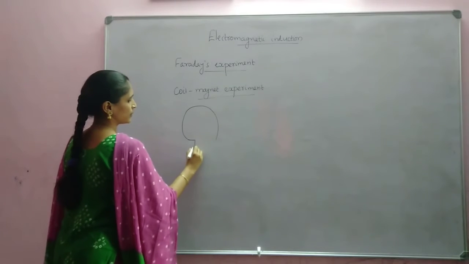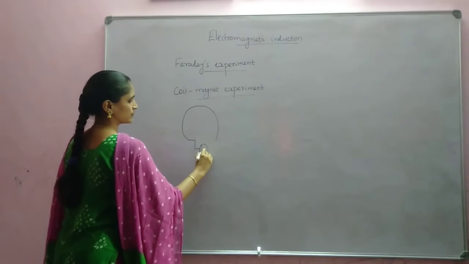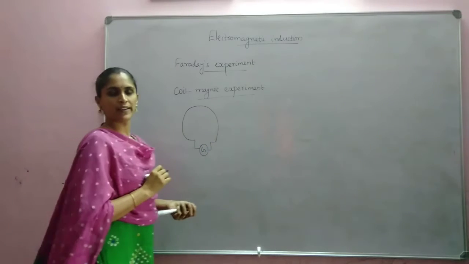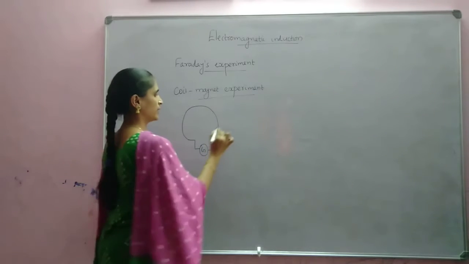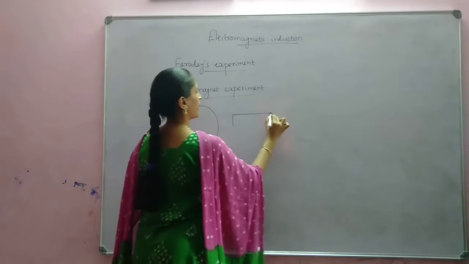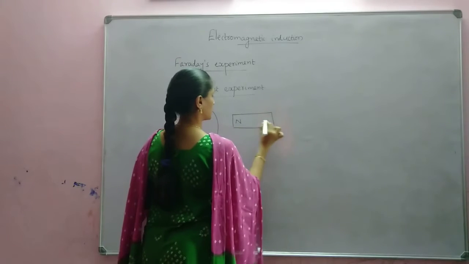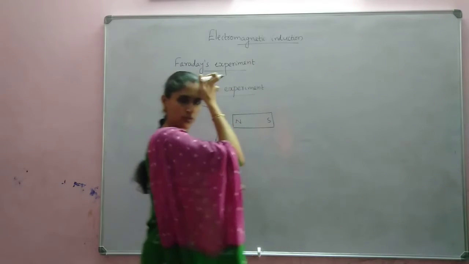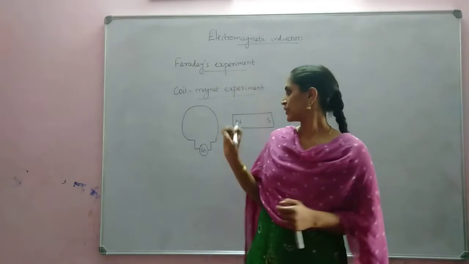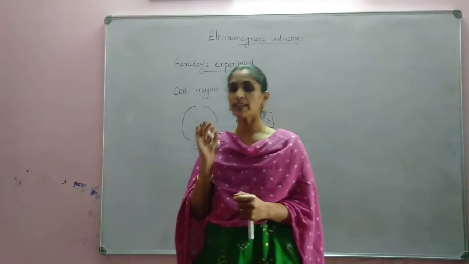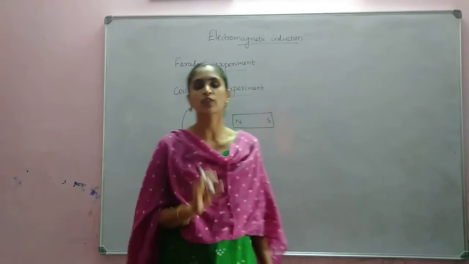is connected to a galvanometer. Now a magnet is taken. What is the function of the galvanometer? A galvanometer is used to detect the presence of current.